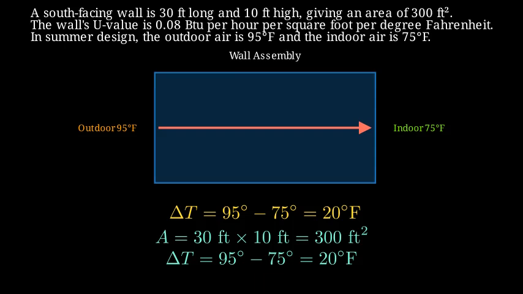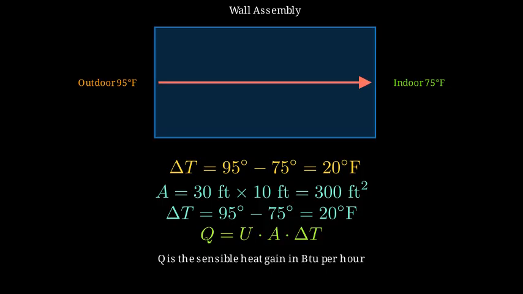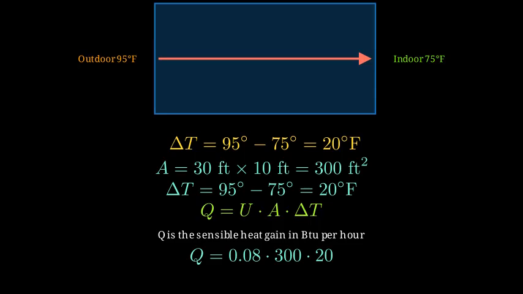Now we apply the steady-state heat transfer formula. The heat gain Q equals U times A times delta T. We already know U equals 0.08, area equals 300, and delta T equals 20. Let's plug in the numbers. Q equals 0.08 times 300 times 20.